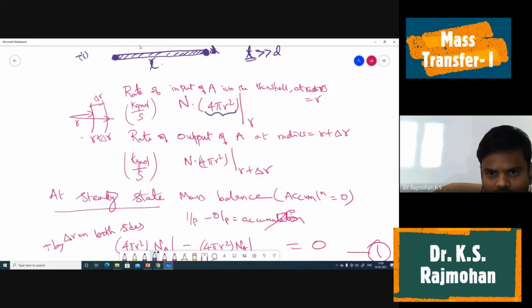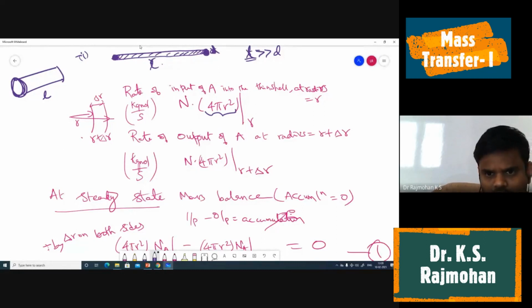The surface area of the cylinder, L is the length, what is this circumference? That only we will consider, right? It can be 2 pi r into L. Is that right? What is the surface area for a cylinder? 2 pi r h, 2 pi r L.